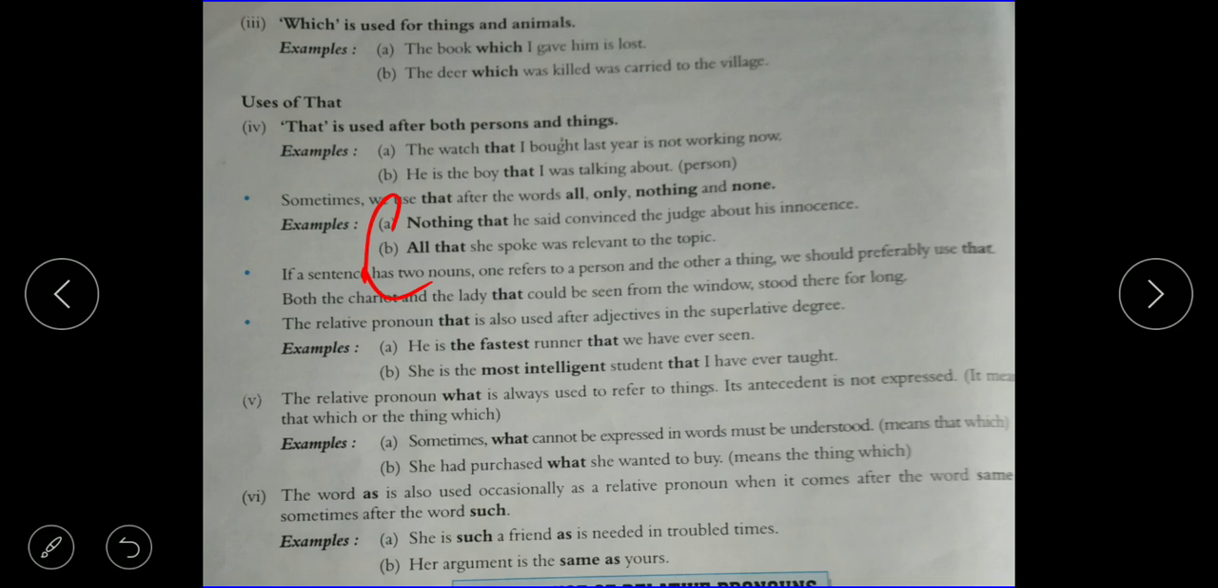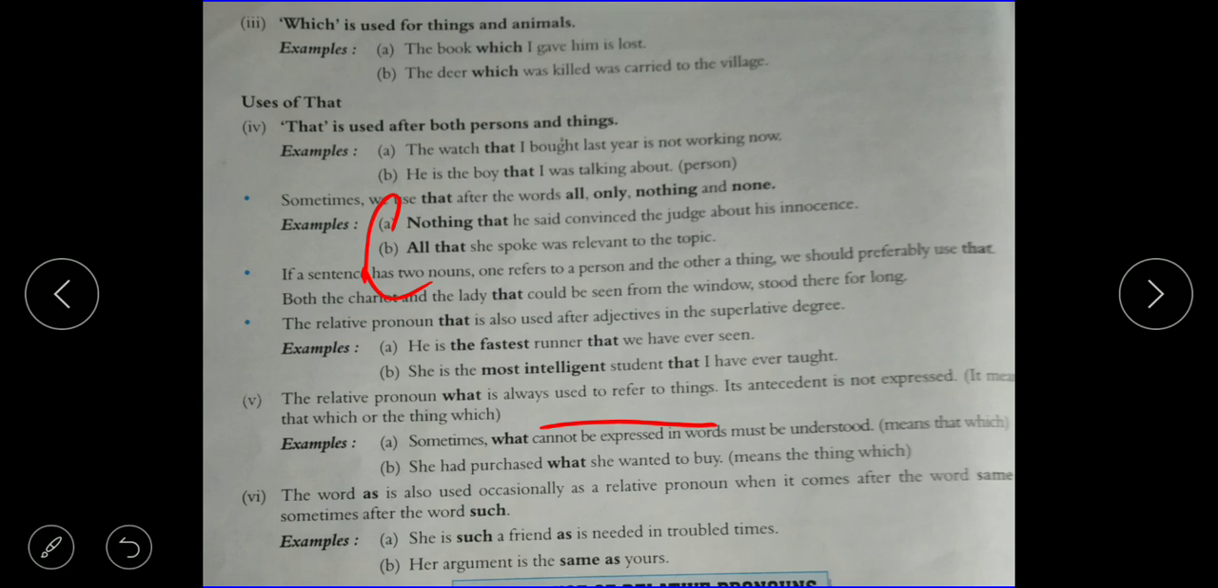The relative pronoun what is always used to refer to things. Its antecedent is not expressed. Like, what cannot be expressed in words must be understood. She had purchased what she wanted to buy, meaning the thing which.